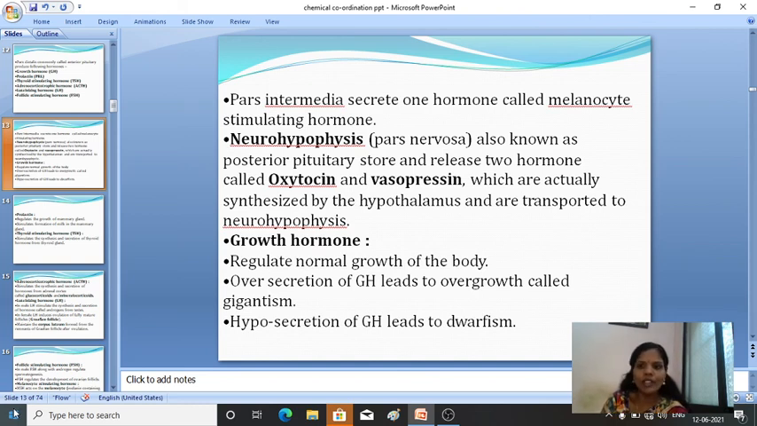The neurohypophysis is also known as the posterior pituitary. It stores and releases two hormones: oxytocin and vasopressin, which are synthesized by the hypothalamus and transported to the neurohypophysis. Fine. So we have studied briefly which hormones the adenohypophysis and the neurohypophysis release.